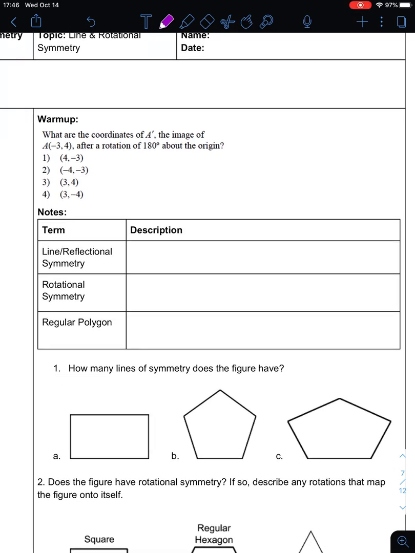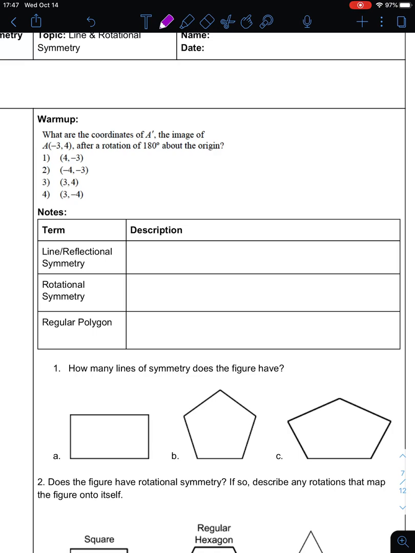So today we're going to talk about the application of reflections and rotations, and that shows up in symmetry. Symmetry is where something is the same as it was originally, or it looks the same. It appears to be the same after it has undergone a transformation.